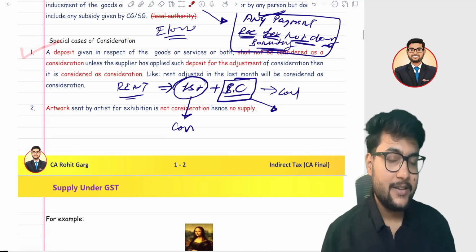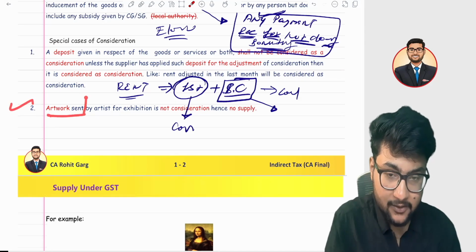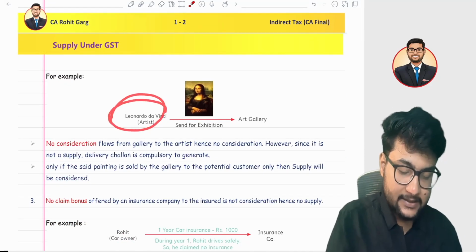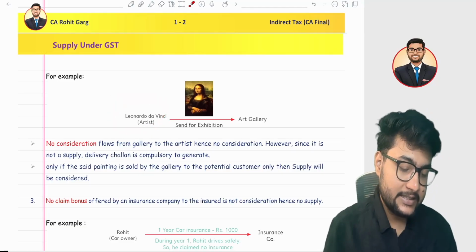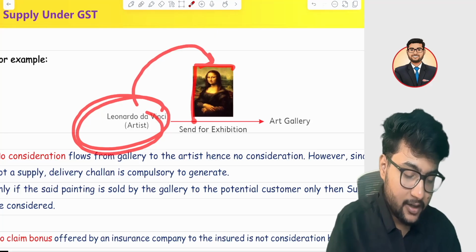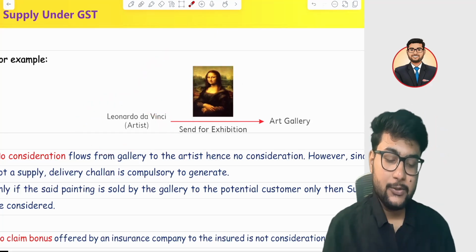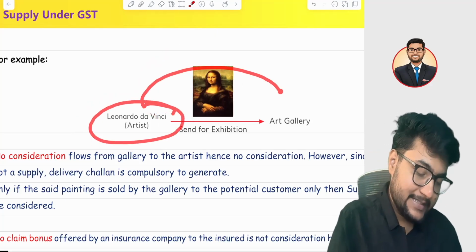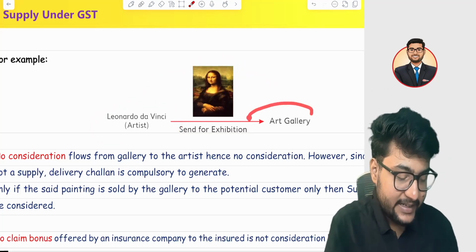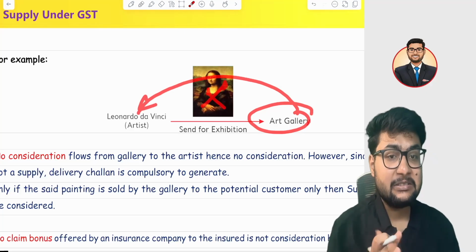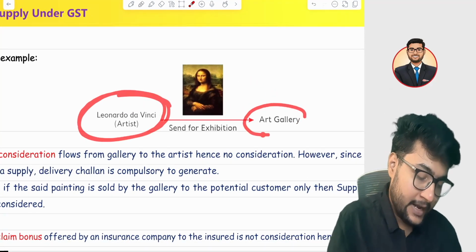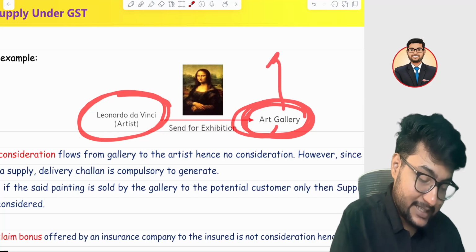Yes, I hope so. Now let's talk about the second point, artwork. What do I mean by artwork? This is a famous case. He's Leonardo da Vinci, a very famous painter and artist who painted the Mona Lisa. Leonardo da Vinci has sent his Mona Lisa painting to an art gallery. The art gallery has paid nothing, because Leonardo da Vinci will be paid only when that art gallery sells the painting.